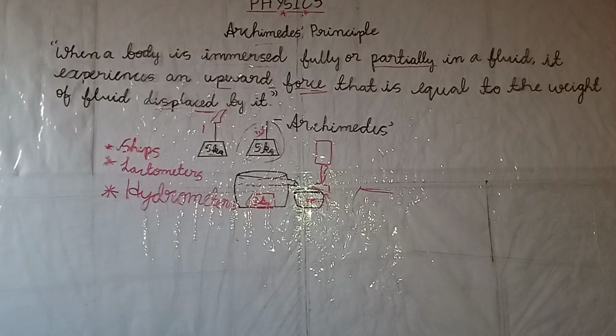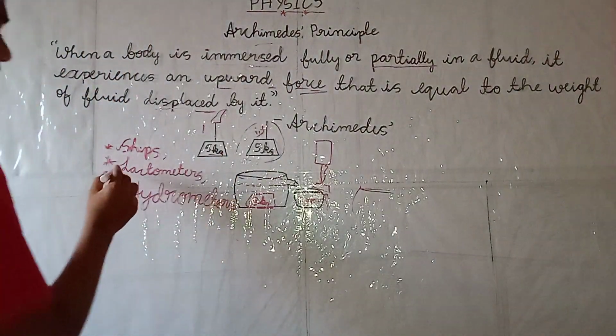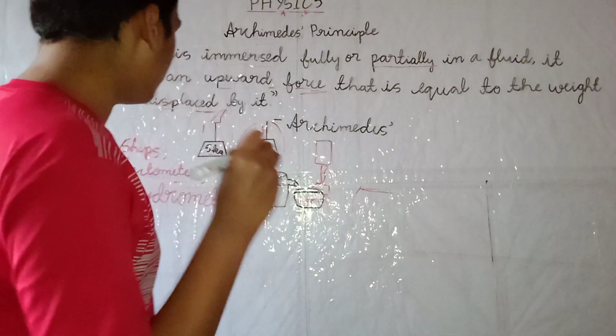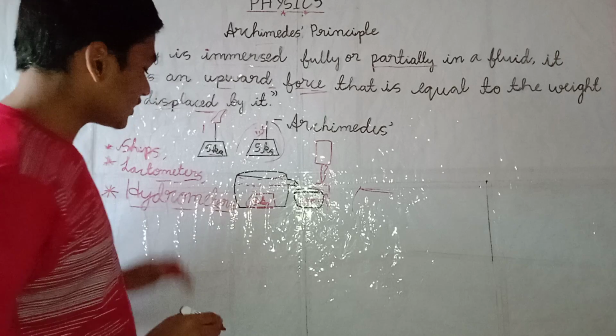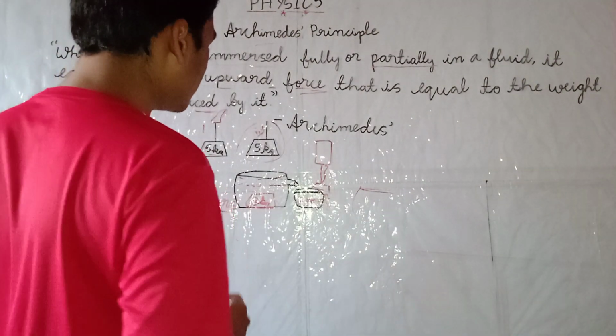It is used in designing ships, submarines, and lactometers. Do you know what a lactometer is? Yes, it is a device used to check the purity of milk. Next, in designing hydrometers. What are hydrometers? They are used to determine the density of a liquid.